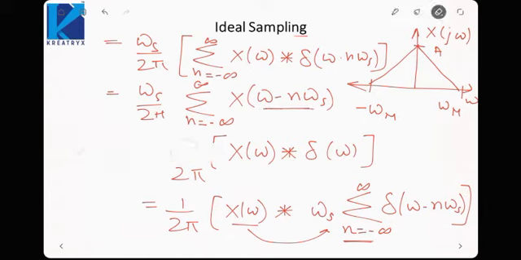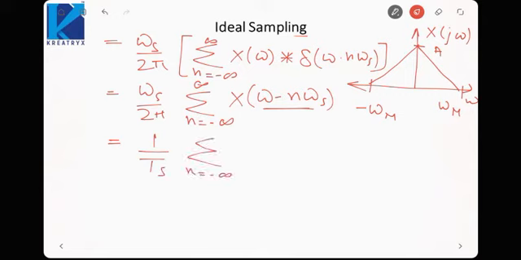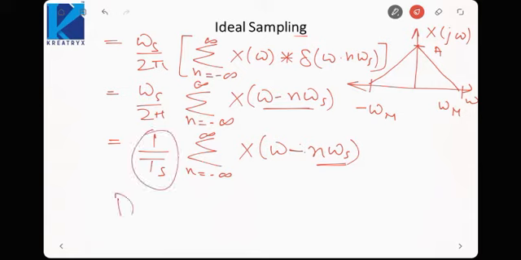By convolving any signal with an impulse function, we get the shifted version of that function. If we convolve any signal with an impulse function, we will get the shifted version of that signal. So that is how I have written here. And this omega s by 2 pi would become 1 by Ts. That means we will get multiple copies of the spectrum at frequencies omega s, 2 omega s, 3 omega s. But the amplitude would be 1 by Ts. That is, if the original amplitude was A, now the amplitude would be A by Ts.